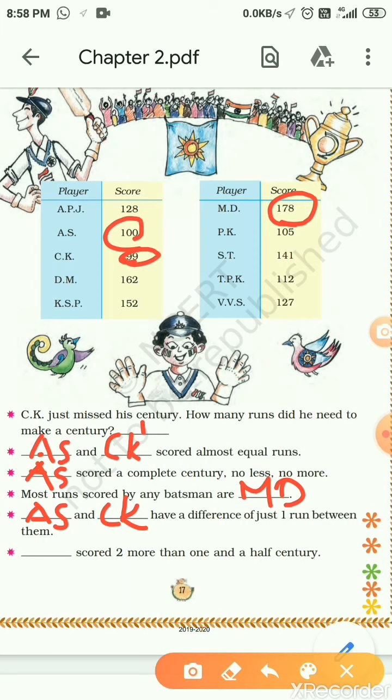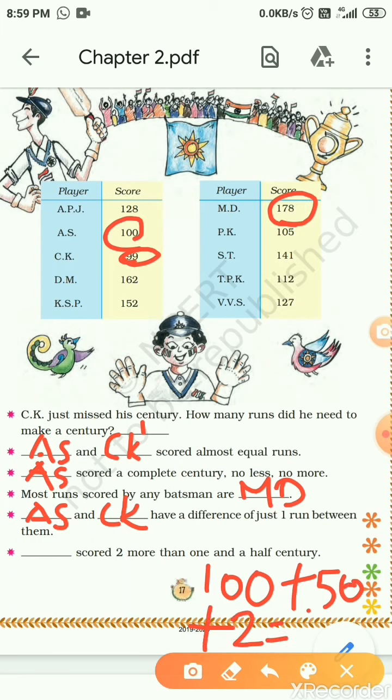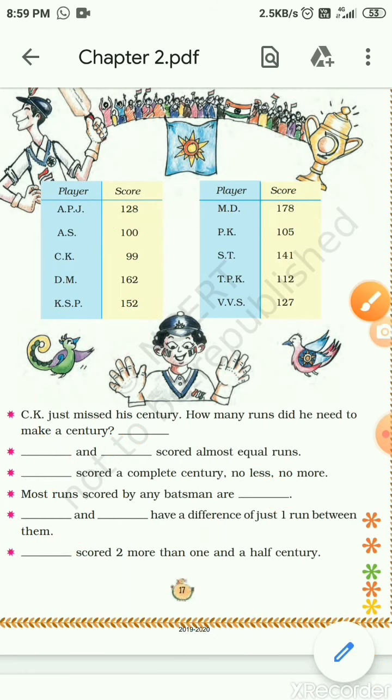Dash scored 2 more than 1.5 century. So 1 century is what? 100. Half of 100 is what? 50. So who scored 2 more than 1.5 century? 1 century means 100 plus half century means 50, plus 2. How much will be the total? 152. Who scored that? It is KSB. So you have to write KSB here. Okay children, hope you are clear with this. Now let's move to the next page.